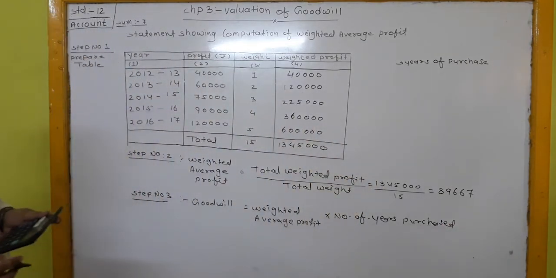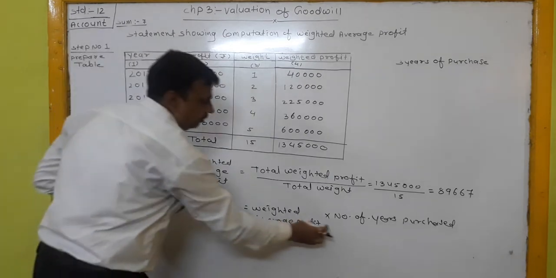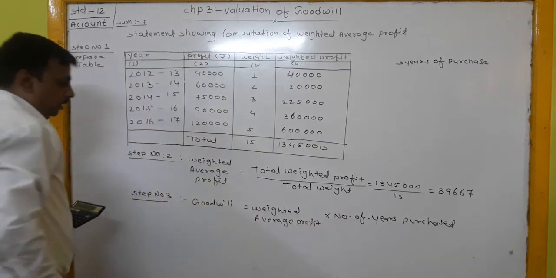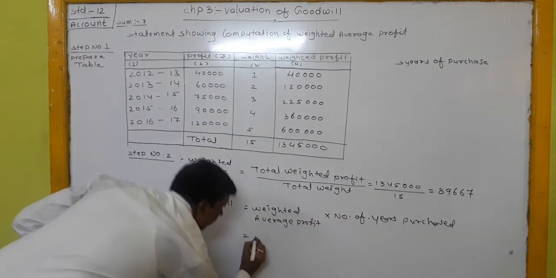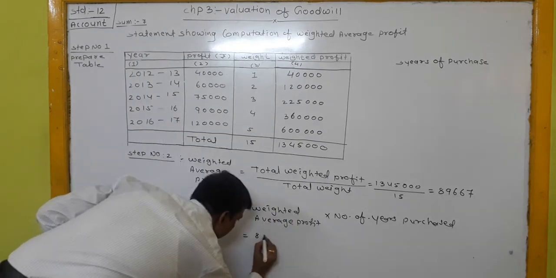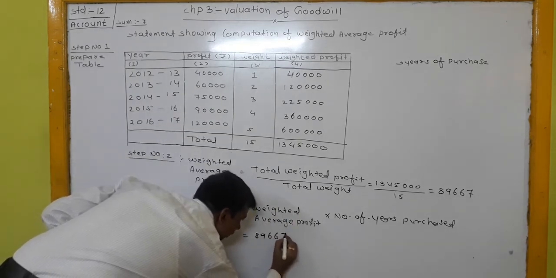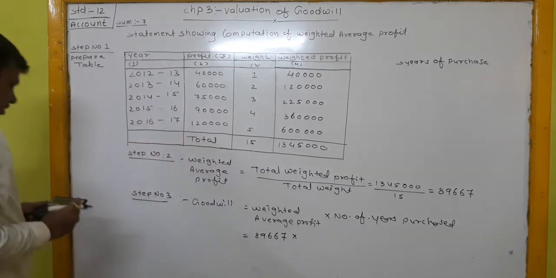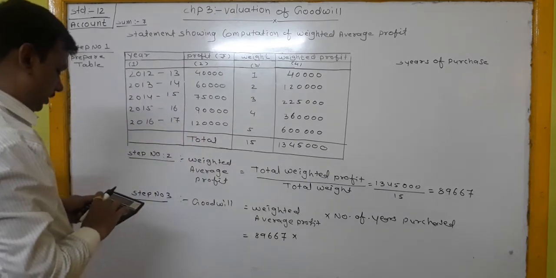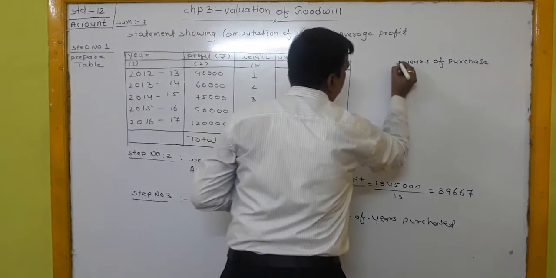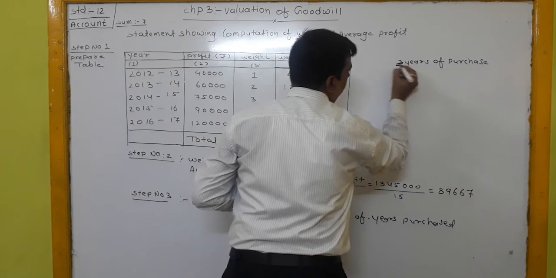Weighted average profit is rupees 89,667 multiplied by 3 years of purchase.